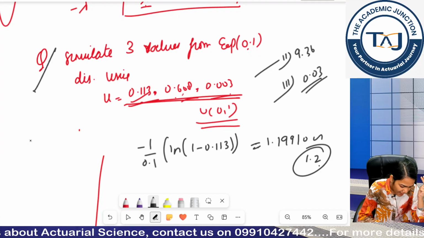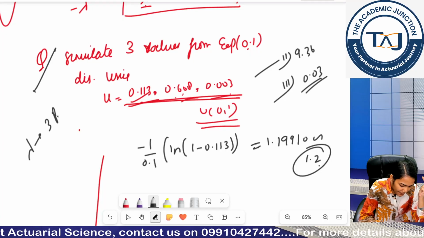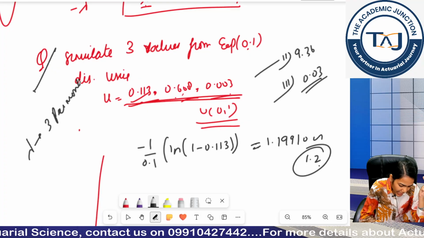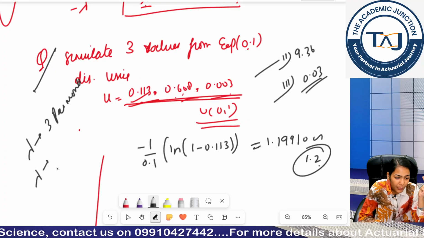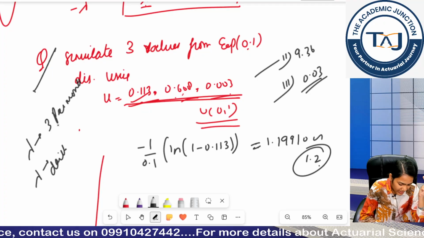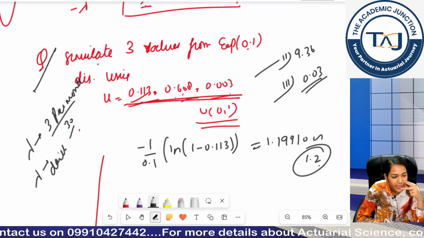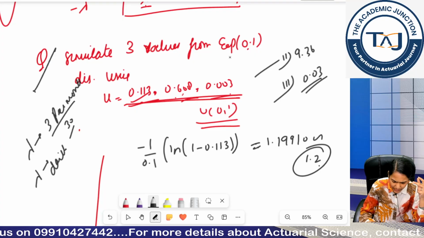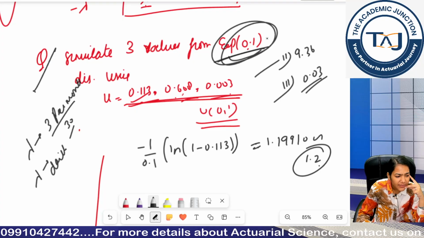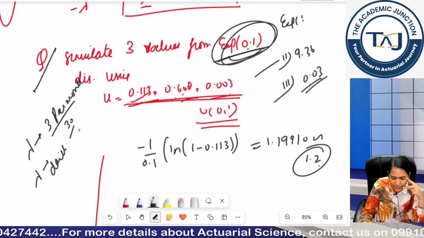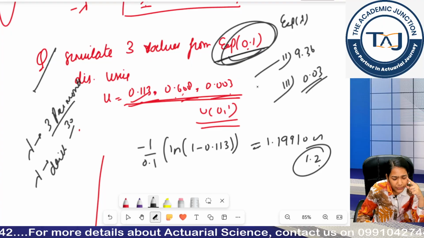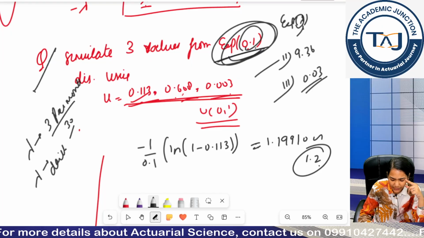Basically if I have been given lambda as 3 per month and I need to calculate lambda for my daily event, I just divide by 30, the number of days, right? Exponential 0.1 was given to us, right? So what is the parameter of the exponential distribution? Lambda only. So I compare this to this, so lambda becomes 0.1.